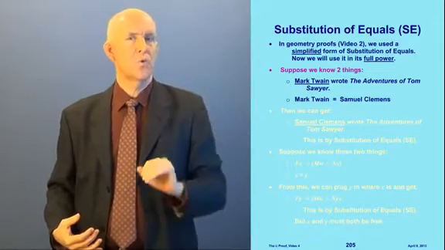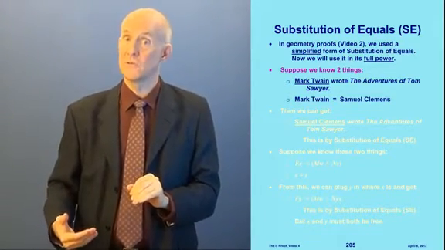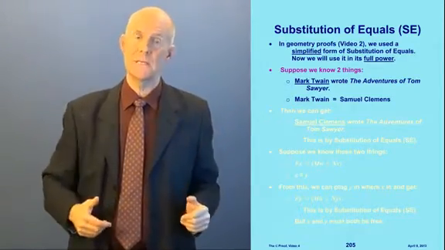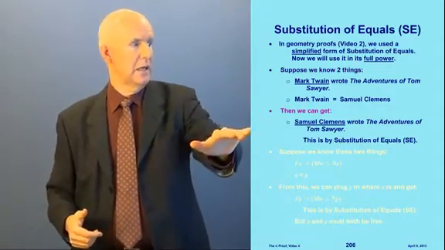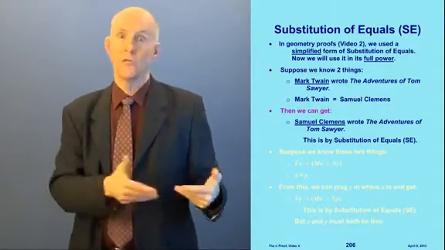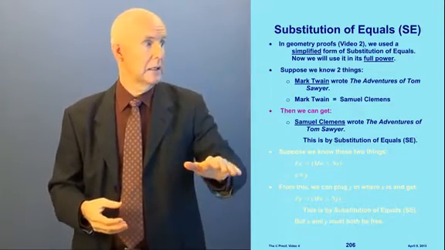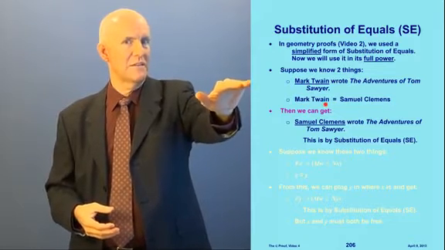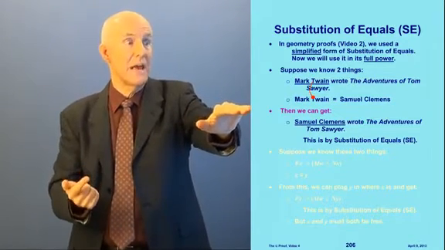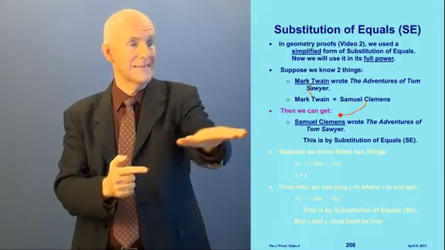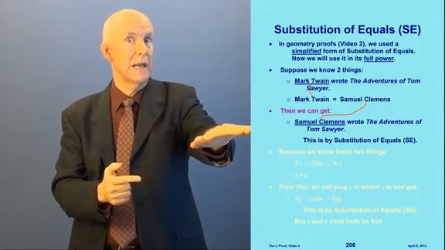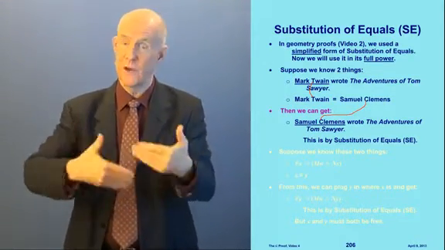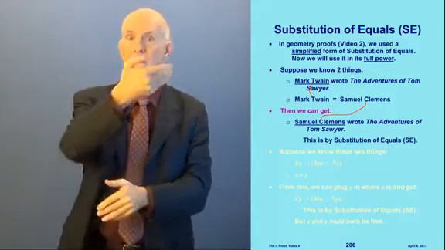We know that Mark Twain wrote The Adventures of Tom Sawyer. Supposing we also know that Mark Twain equals Samuel Clemens. Well, then we can say that Samuel Clemens wrote The Adventures of Tom Sawyer. You see that? In other words, since I know Mark Twain is equal to Samuel Clemens, and I have Mark Twain sitting up here in this sentence, I can stick the Samuel Clemens in where Mark Twain is up there, and that's how I get this. You see that? I substituted it in. This is by substitution of equals. Two things are equal, I can substitute one of them in for the other.